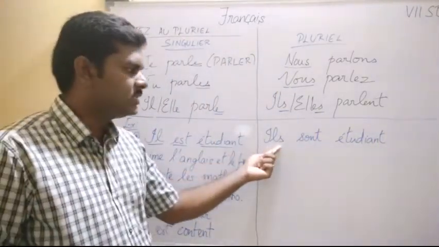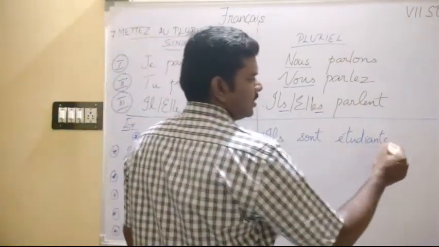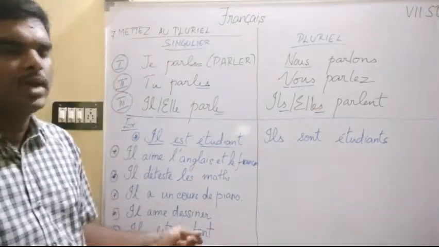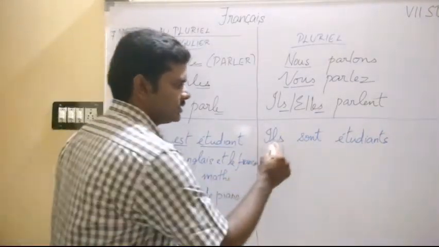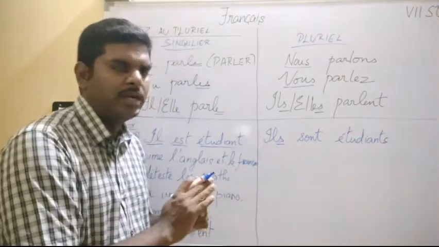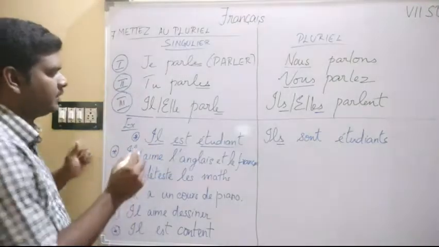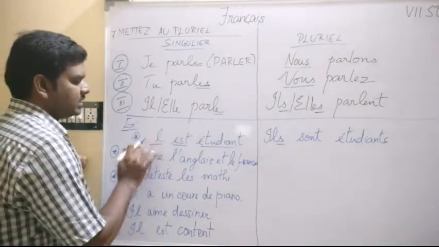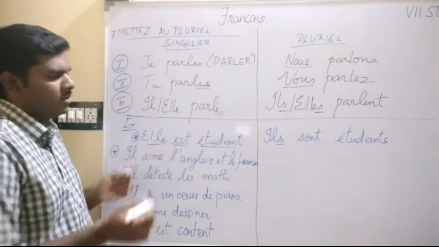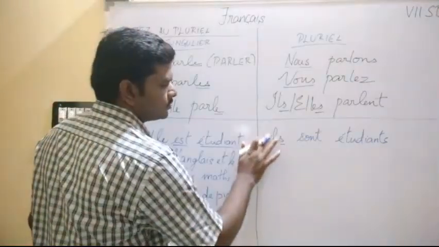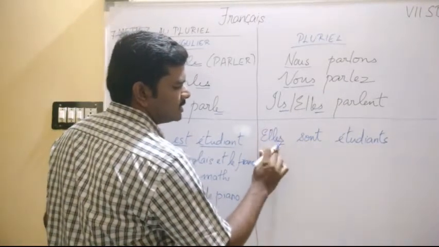When I change this to plural form, I have to definitely add the s. I'll tell you how to add that s. In case there is il, just add an s. That is, we have added only one s. In case elle is written, for example, if I take elle and put elles, when I repeat this here, elle étudiante, what is here now?